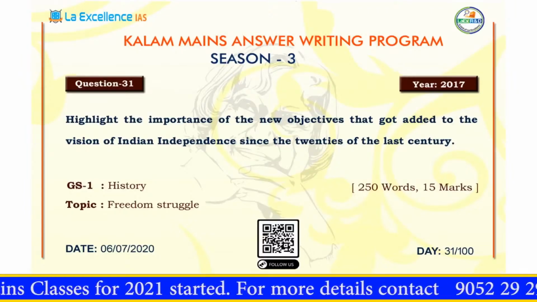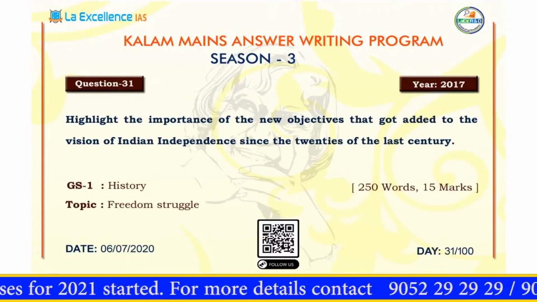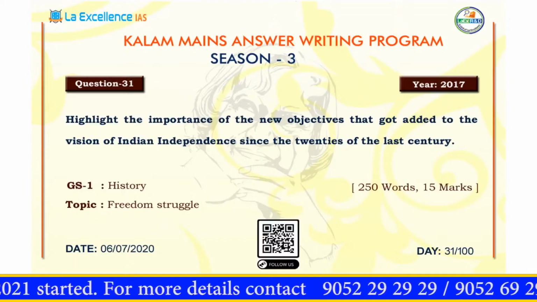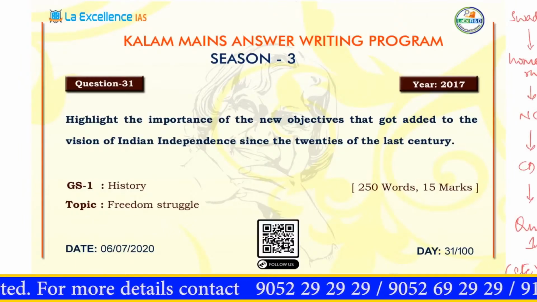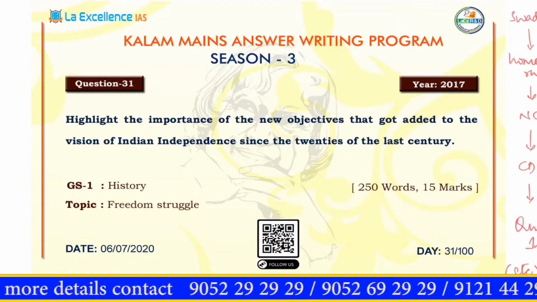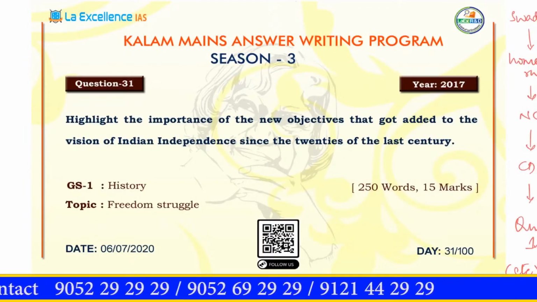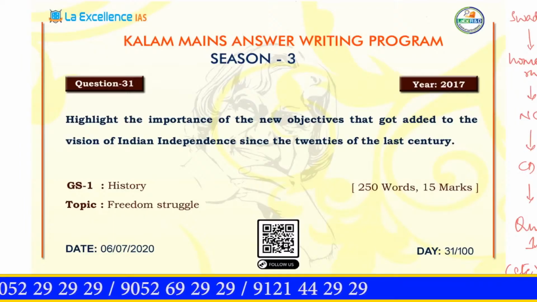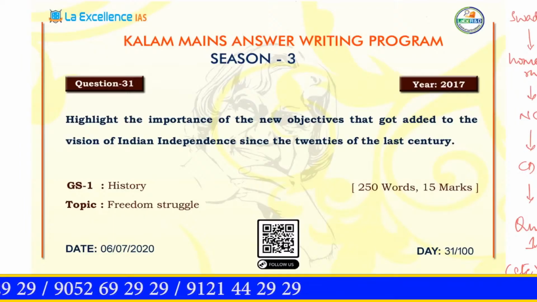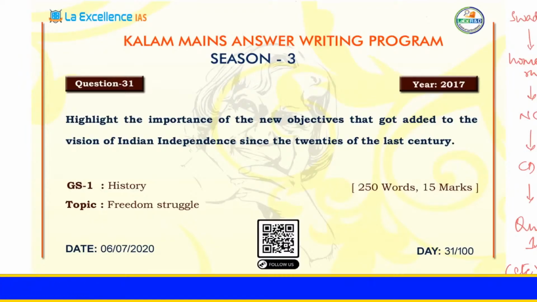For example, we had the non-cooperation movement, after that the civil disobedience movement, and then several other small movements. Later there was the Quit India movement. The whole freedom struggle started with the Indian National Congress, established in 1885. And then we had the Swadeshi movement, the moderate-extremist split, and so on.